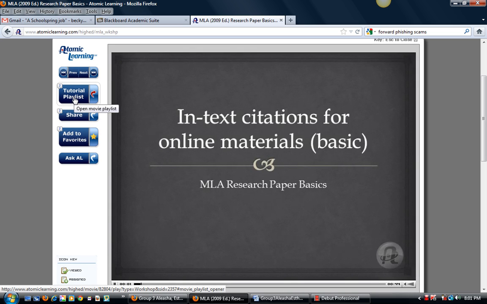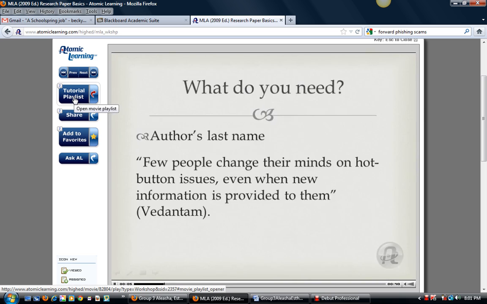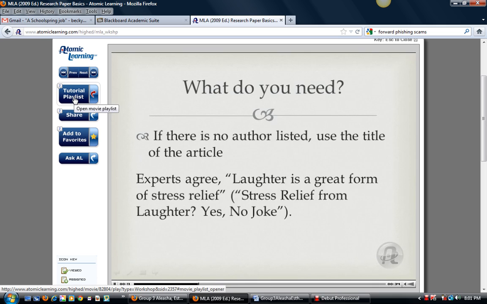For many online sources, you won't have page numbers to cite. Instead, you'll just list the author's last name, just like any other source. Of course, many sources online don't have a clear author. In that case, you'll want to use the title of the article or web page. You are welcome to shorten it if it's long.